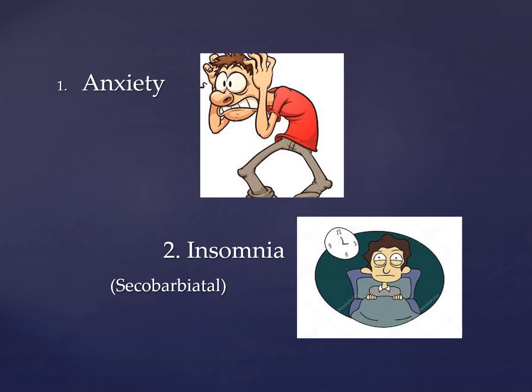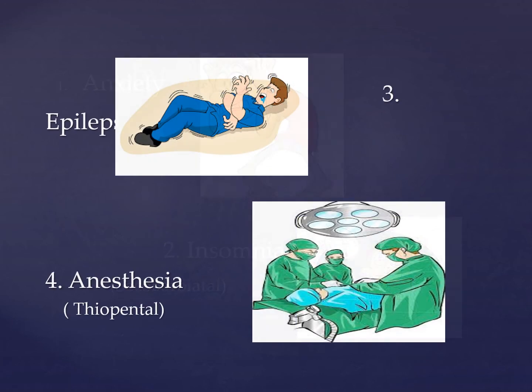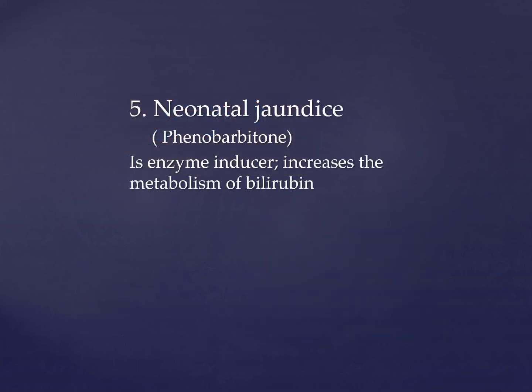Anxiety, insomnia, treatment of epilepsy. For anesthesia, thiopental is used, since it is ultra short acting and has rapid redistribution because of lipid solubility. So for anesthesia, you need to give a drug which has a very fast onset. So you give thiopental. Neonatal jaundice is treated with phenobarbital, which is a cytochrome P450 enzyme inducer.